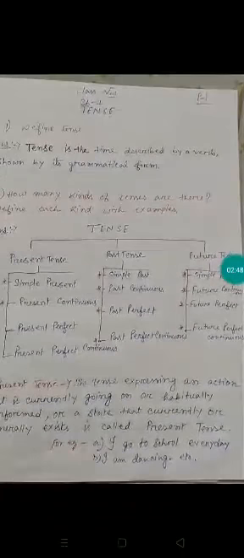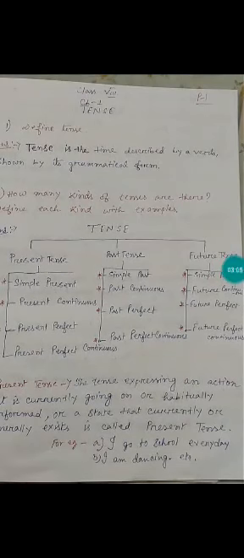Here you can see I have written two examples. For example, A: I go to school every day. That means it is one kind of habit of mine. B: I am dancing. That means right now also I am dancing. I have not stopped. Okay, now coming to the kinds of present.